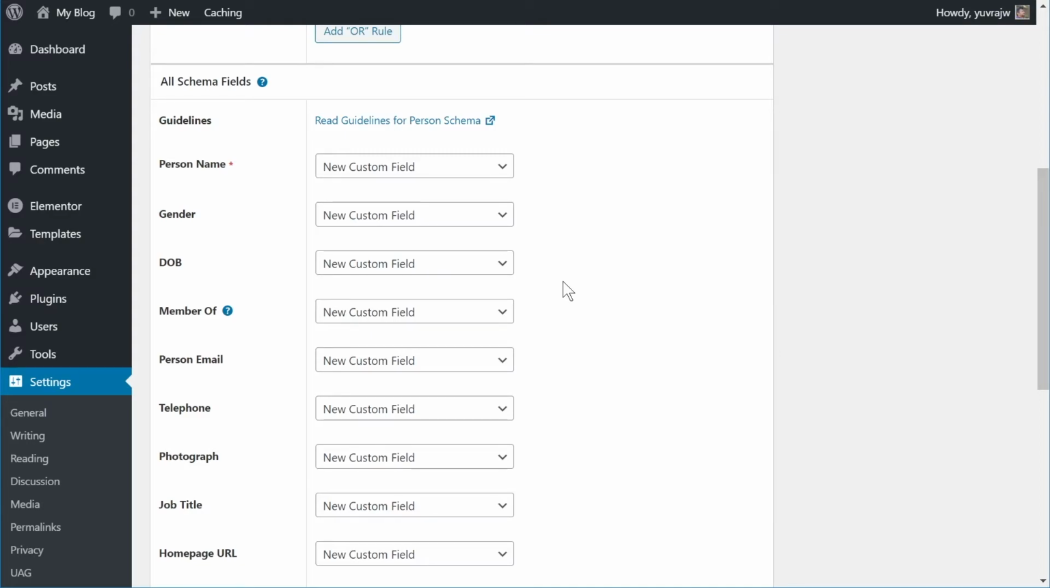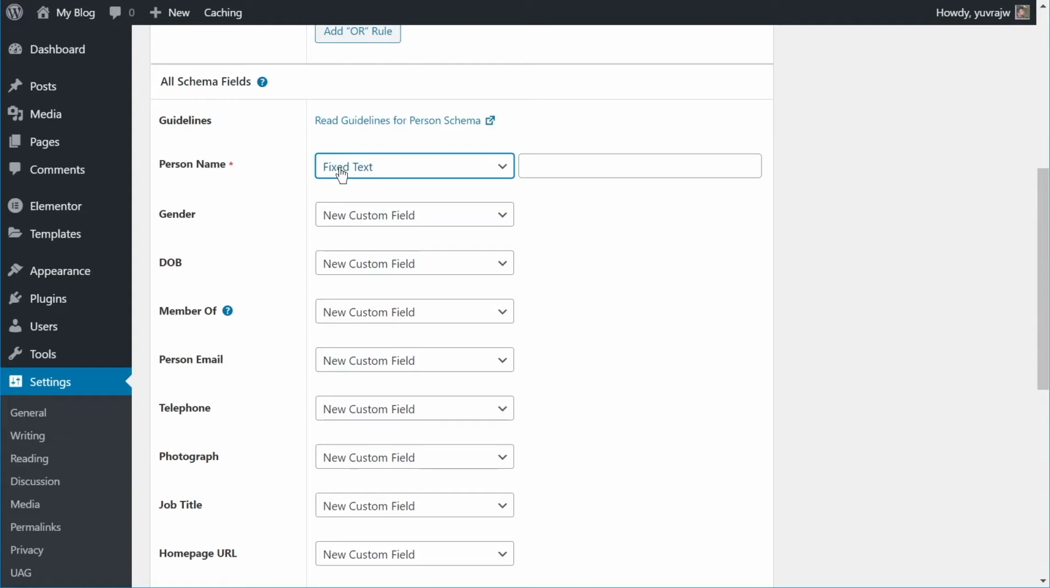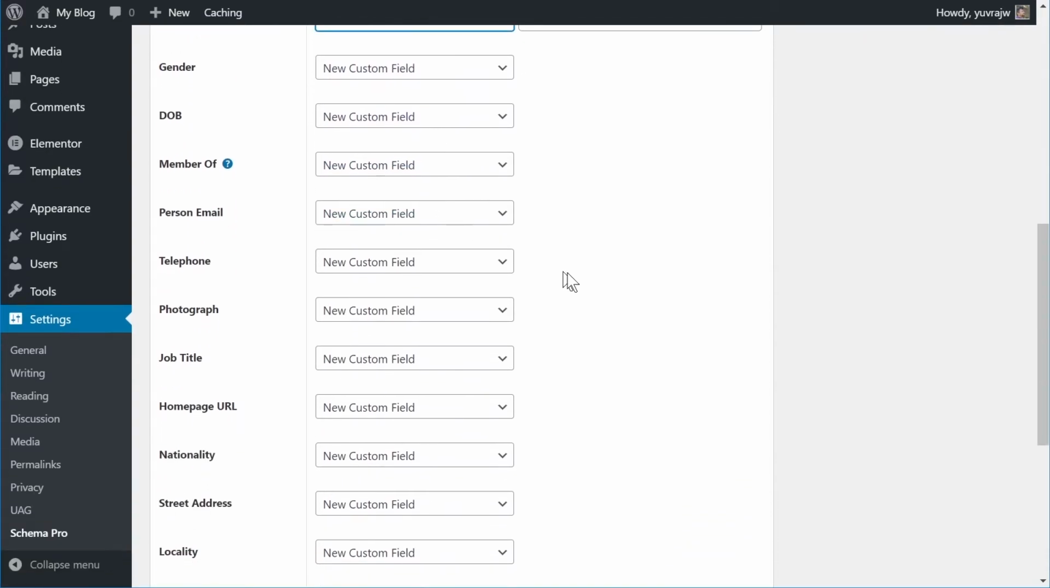That's pretty powerful. And to do that, all you have to do is, instead of the new custom field option, choose the fixed text or fixed options option. Now the fixed text option is enabled, so the field is editable, and we'll be able to enter the person's name in this particular case right here in the schema, and it will be added to all the pages that we add the schema on. So I'm going to pause the video right now and change all these fields to the fixed text option, and I'll show you how to add all the information inside the schema.